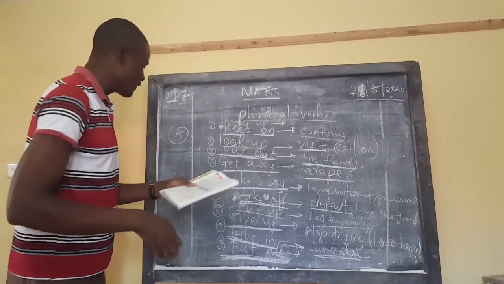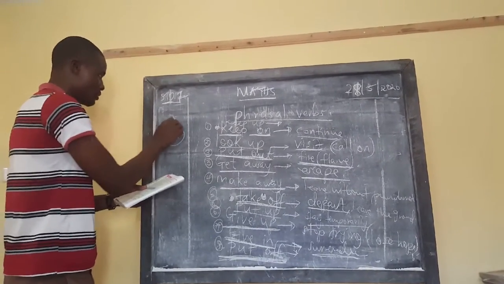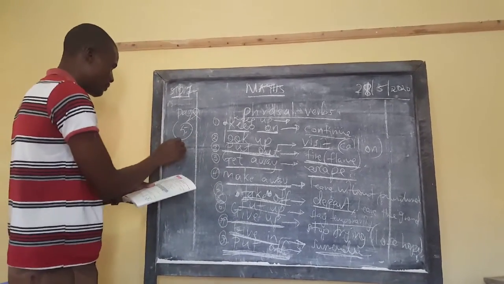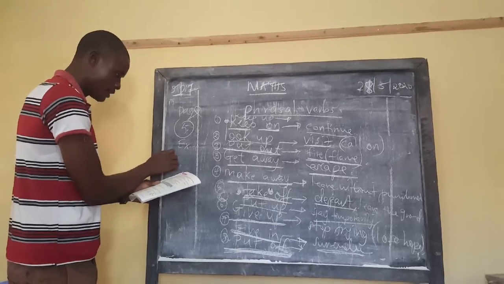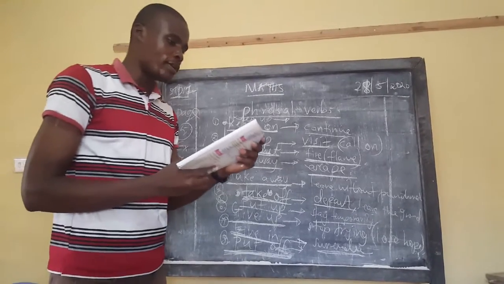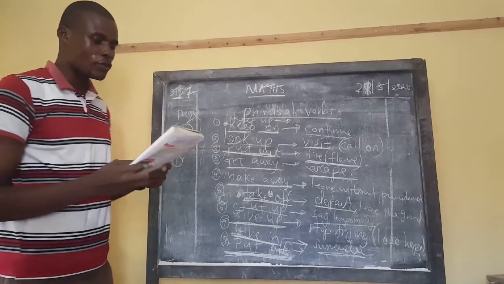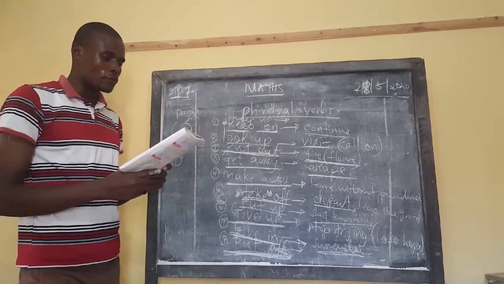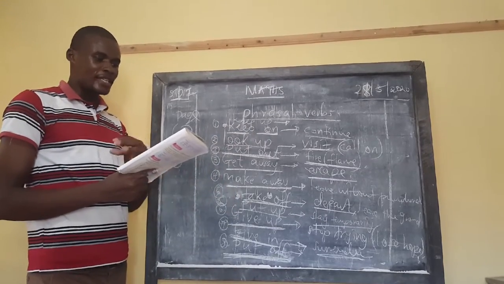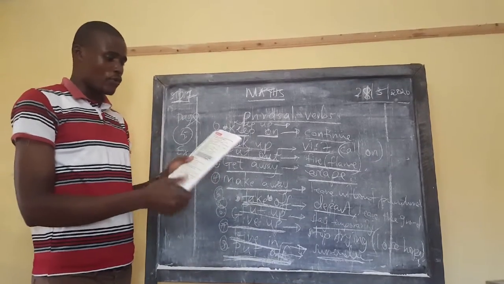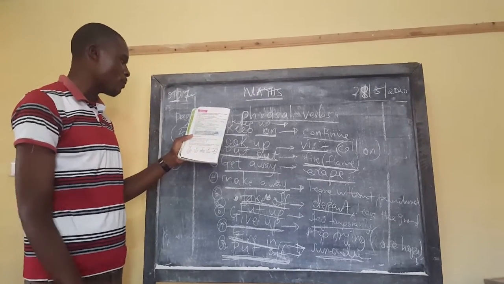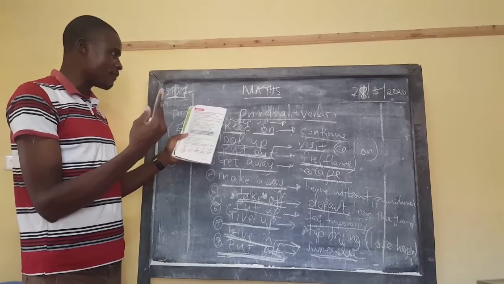The first exercise given there, this is page 5, exercise 1. So in exercise 1, you've been given: choose the appropriate verbs with prepositions given at the bottom to fill the blank spaces in the following sentences. So our work there is just to fill. We have prepositions given down there. You can say handed down from. That is a phrasal verb